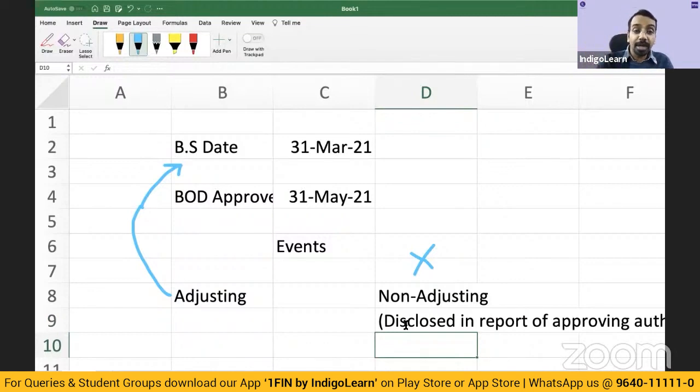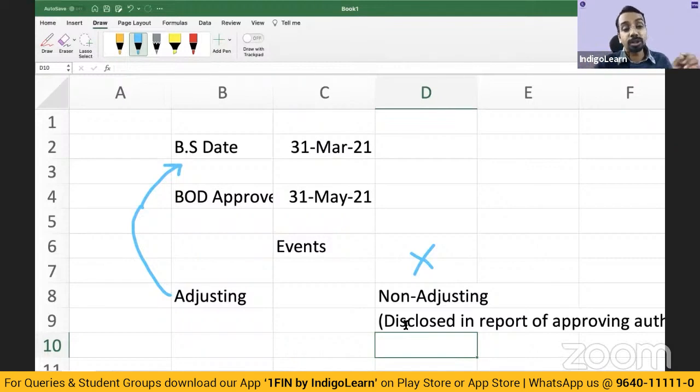Then there is one more category of event where there can be a question on the going concern assumption of the entity. Say, for example, the entity had a plant that was the only plant, the largest plant for the company, and that plant got damaged in fire, because of which the existence of the company comes under question. The company may or may not exist in the future, or the company may not be able to operate in the future in the manner it intends to.